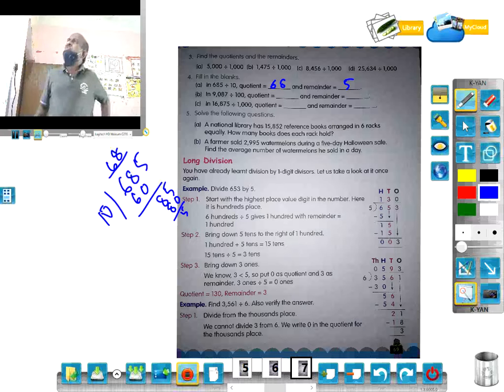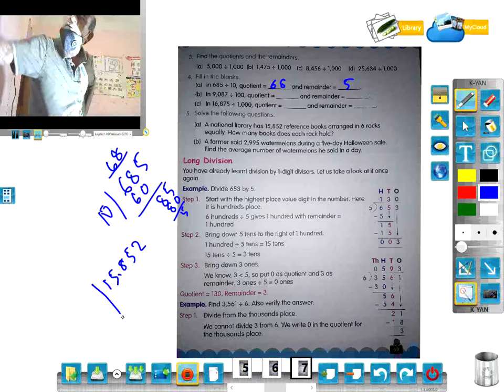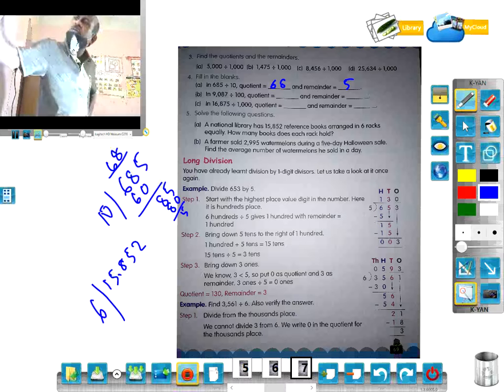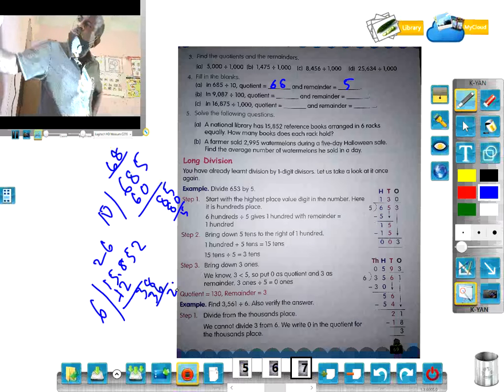Like that we do. Here 15,852 divided by 6, the books arranged in 6 racks equally. 6 2s are 12, 3, 8, 6 6s are 36, 2, 5, 4 6s are 24, 1, 2, 2 6s are 12.